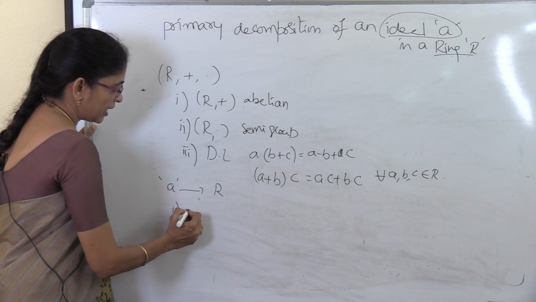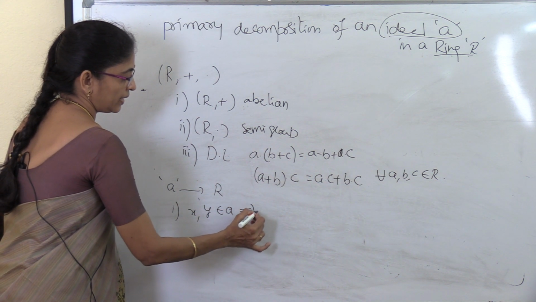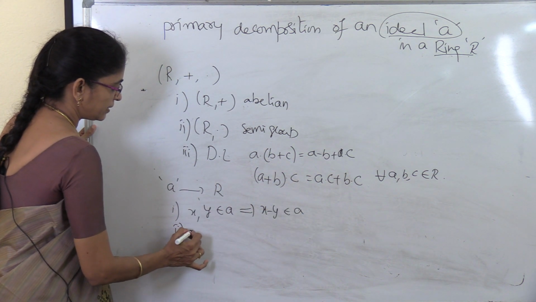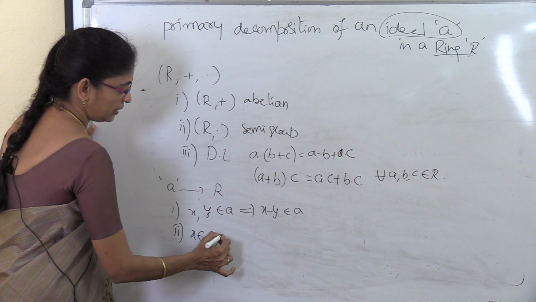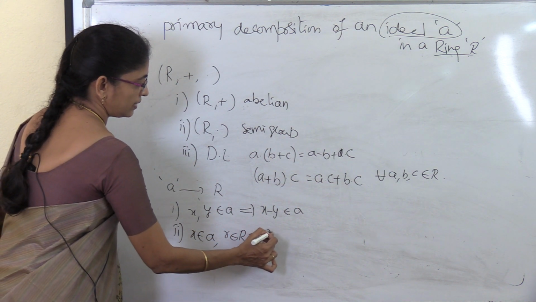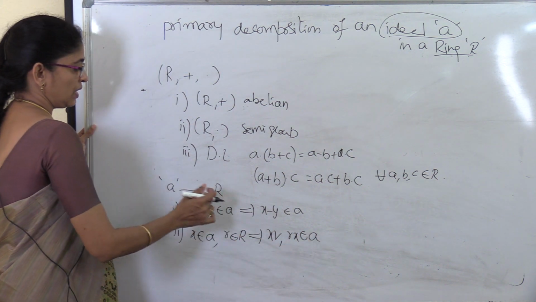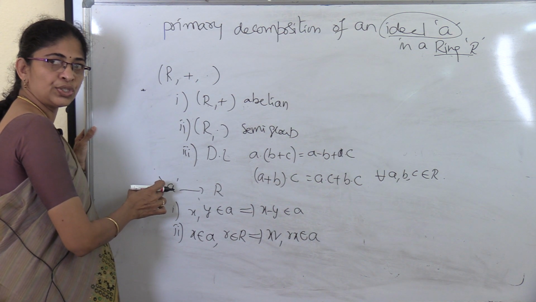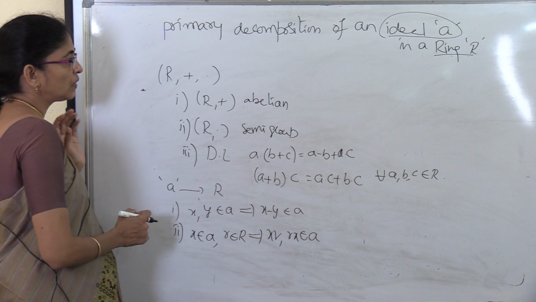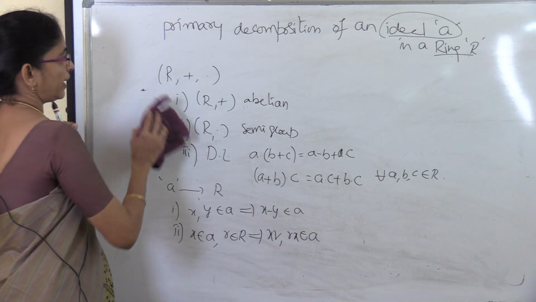First, any two elements x, y belongs to A implies x minus y also belongs to A. Second, x belongs to A and an element r belongs to R implies xr, rx belongs to A. If A satisfies these two properties, then A is called an ideal in the ring R.